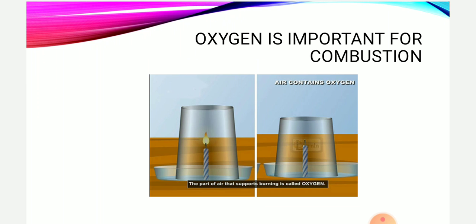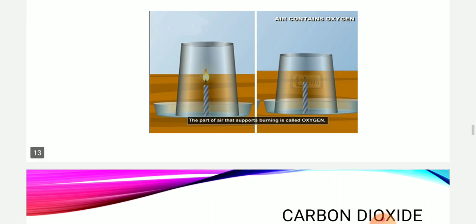When you cover the saucer with the inverted glass, you will see that the one which is not covered is still burning, and the one which is covered with the inverted glass has stopped burning. Why is it so? Because we have stopped the availability of oxygen to the candle. As oxygen is not available, it will stop burning. So we can say that oxygen supports burning, or it is a supporter of combustion.